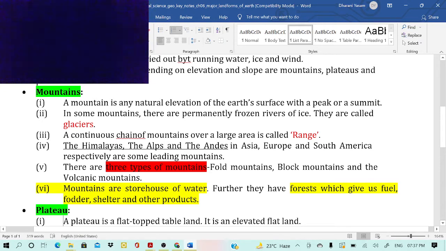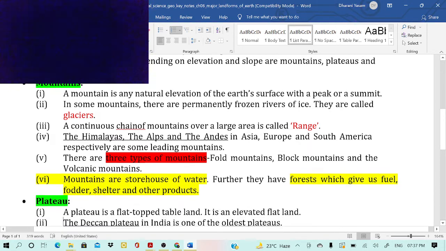The mountains are storers of water, because there are boulders inside the mountains, and above that, water is stored in the form of glaciers. Further, they have forests which give us fuel, fodder, shelter and other products.